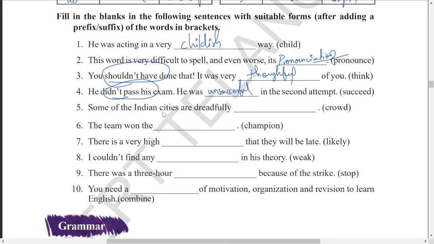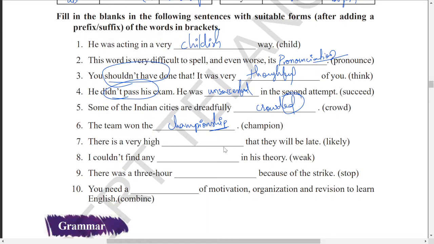Okay, next one, some of the Indian cities are dreadfully dash. Dreadfully, crowd, you can go with ed. That is the suffix here. Next one, the team won the dash. The champion is the root word. Can go with championship. Ship is the suffix here.